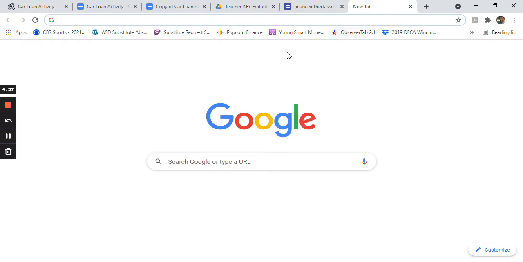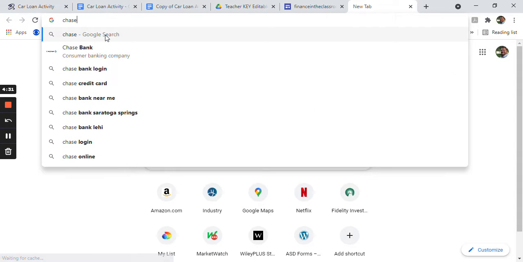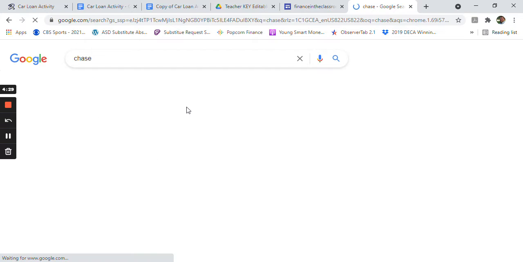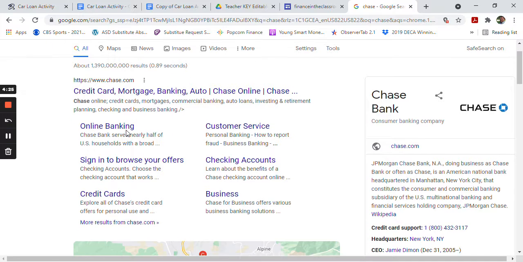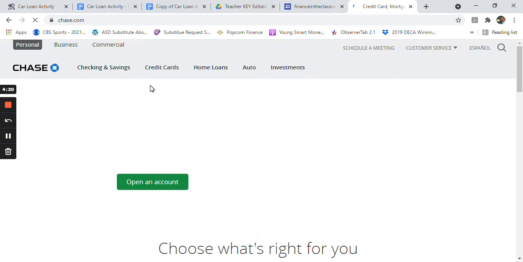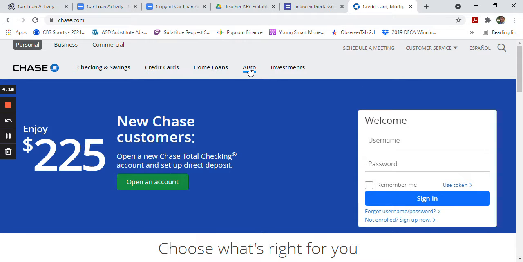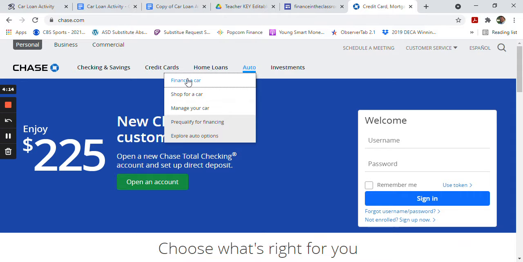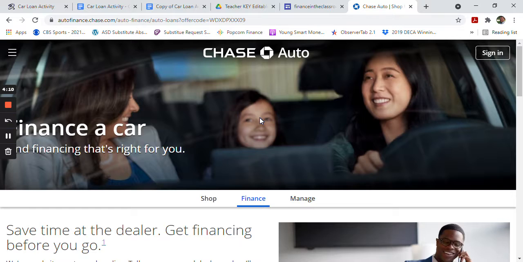Don't know exactly how best to describe this. Maybe we'll go to like Chase What Matters. I don't know, pick anything. What you're going to be trying to find is, regardless, they are all going to have somewhere hiding up around the top something about auto loans. And so we want to go and finance the car. We're going to finance it as part of the car.